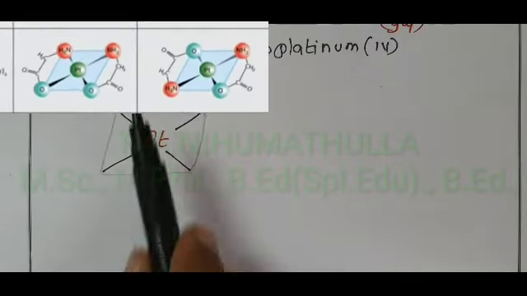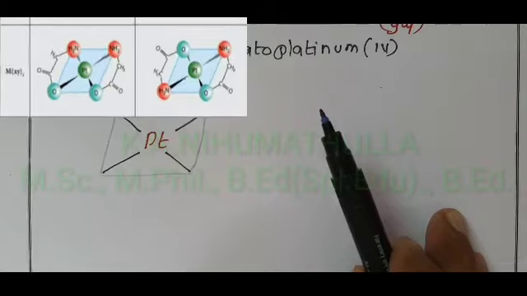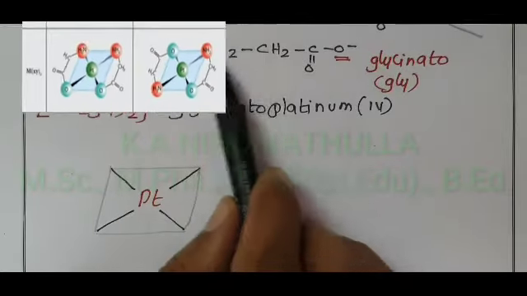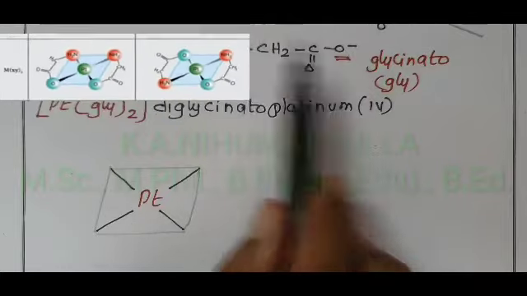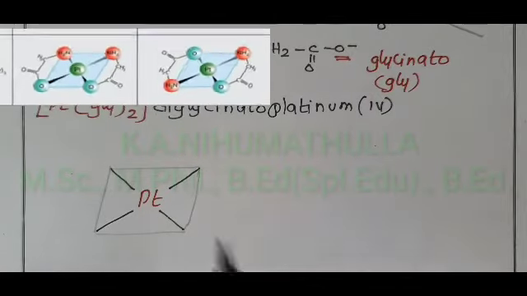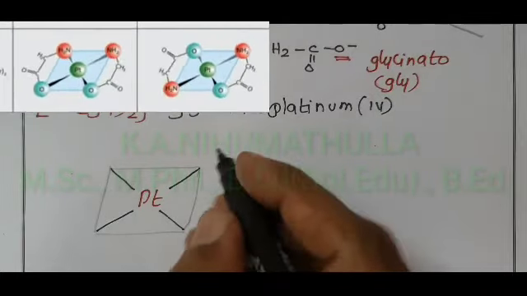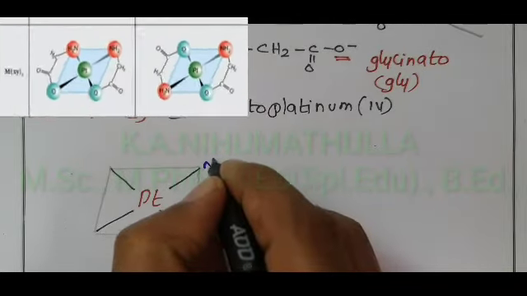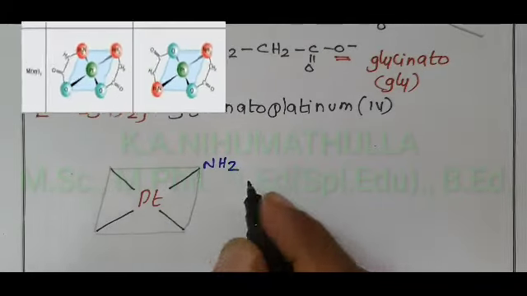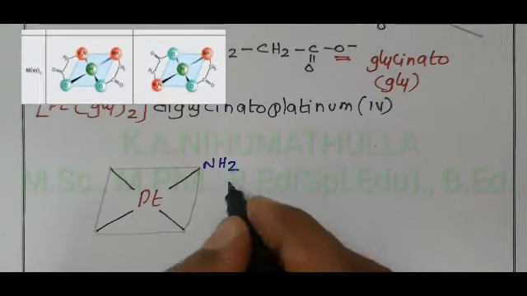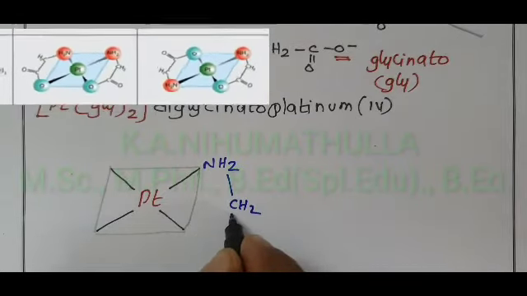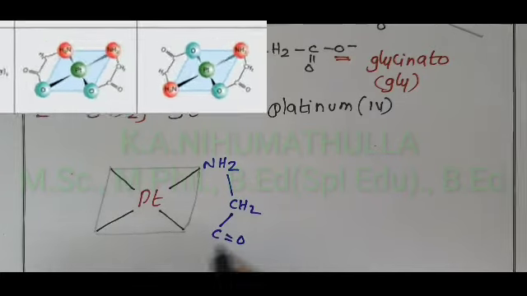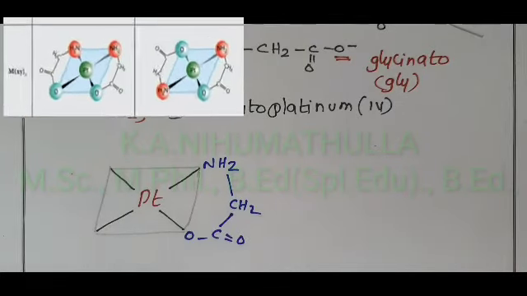And how to write the glycinato structure? We know glycinato is NH2, CH2, C double bond O minus. The donor atoms are nitrogen and oxygen. How am I writing nitrogen and oxygen? Starting here, NH2, nitrogen donor atom, then CH2, then C double bond O, here one oxygen.